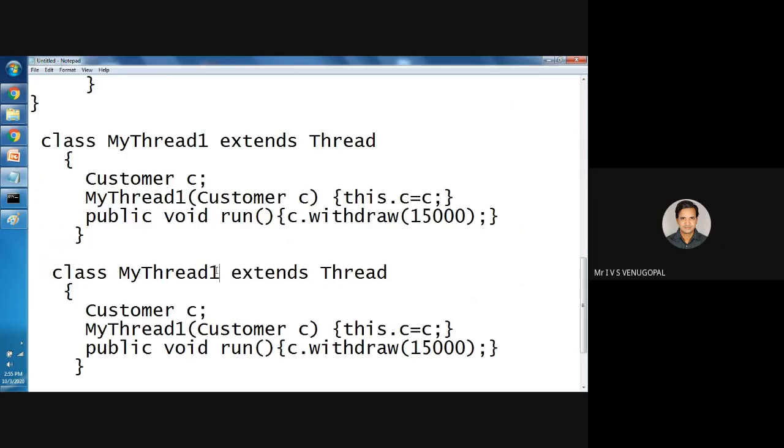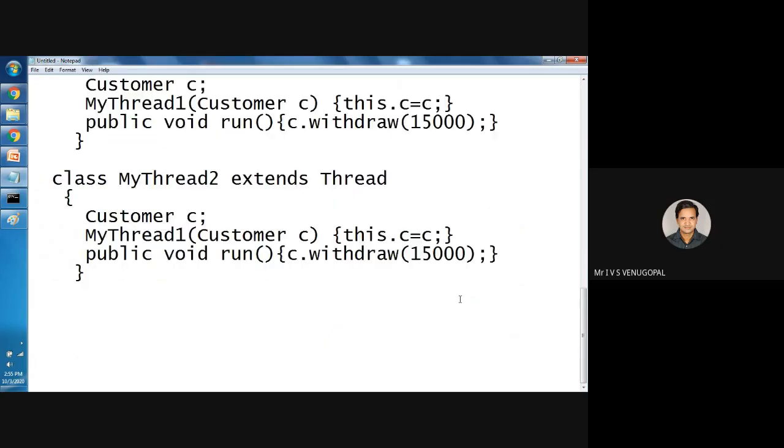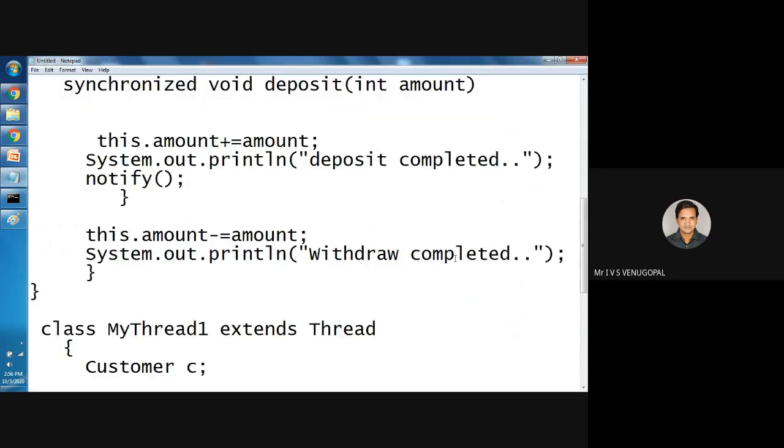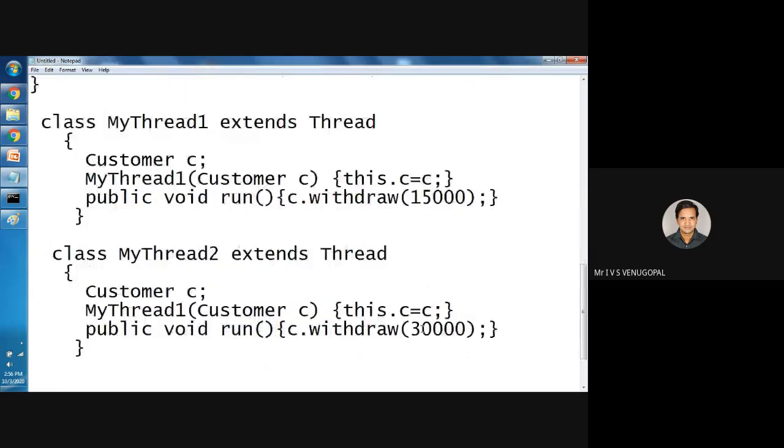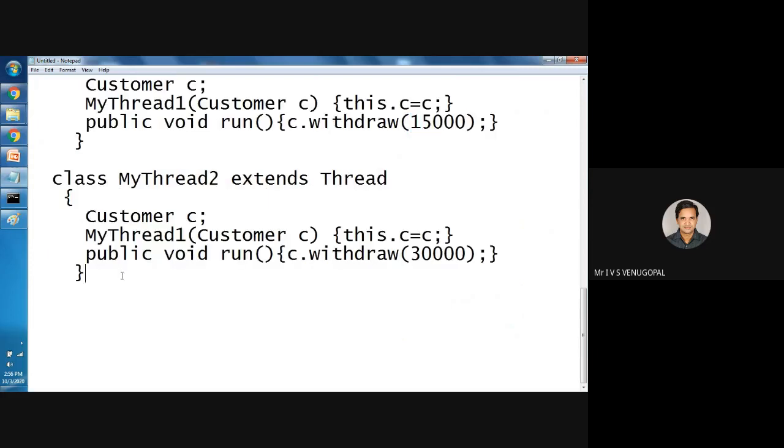For example, now another person or another thread has deposited. So now I will create another thread, using the same customer object. Now it is trying to deposit, say, 30,000. So the balance will be 10,000 plus 30,000, that is 40,000. So it will notify that another thread can now withdraw the amount. From 40,000, 15,000 will be cut and the remainder will be the balance.